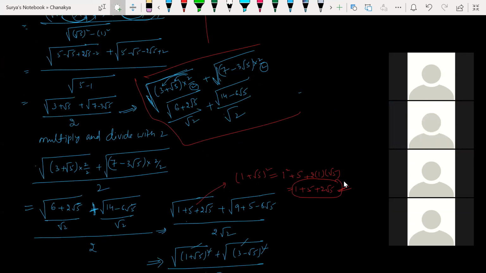See, look at this here, sir. How did you get an idea that we have to multiply and divide by 2 here? Look at this here. If in the denominator I have 2, and I'm talking about square roots, square is nothing but something related to 2. So I just multiply and divide by 2, and I'll get it like that. After that, it depends on how you calculate it, as simply and wisely as possible. Yes. Next.